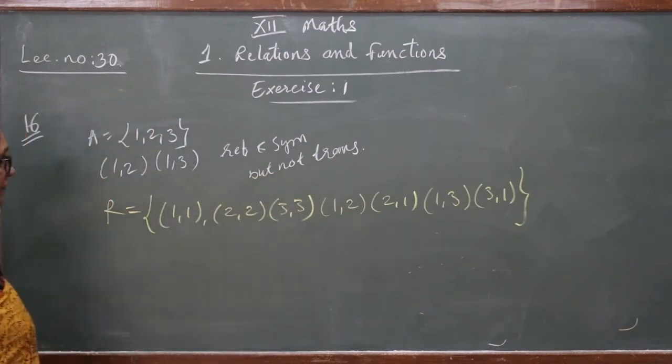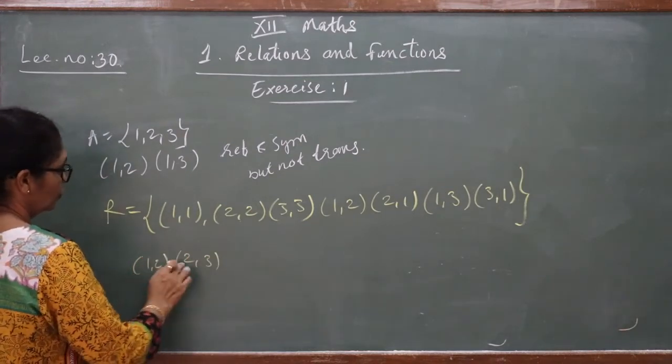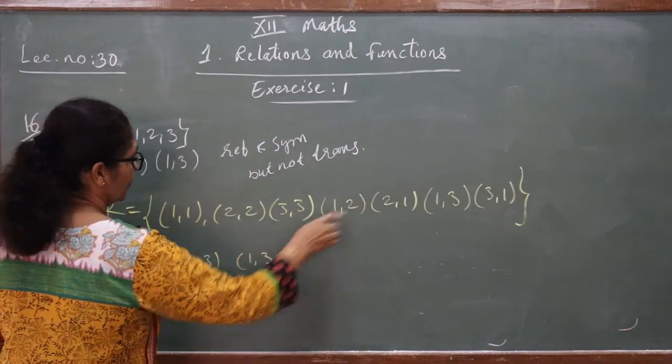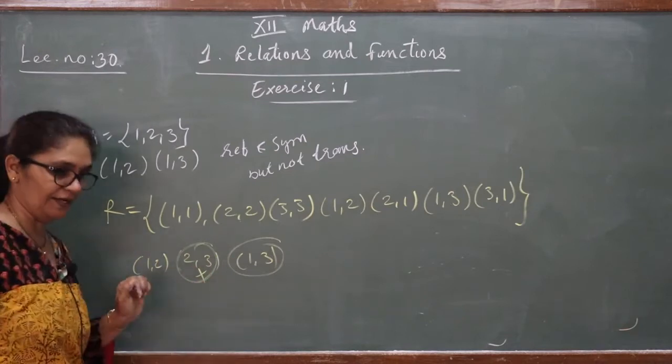Now, but not transitive. Not transitive means we cannot take (2, 3). Why can we not take (2, 3)? If we take (2, 3), then we have (1, 2), (2, 3), and we have (1, 3) also. So it became transitive. So we cannot take this element.